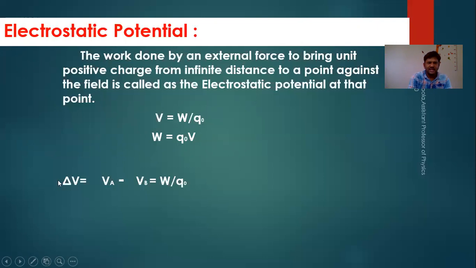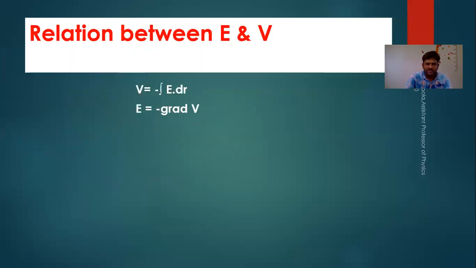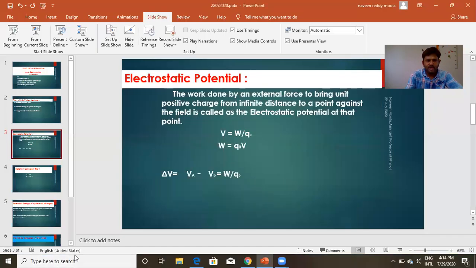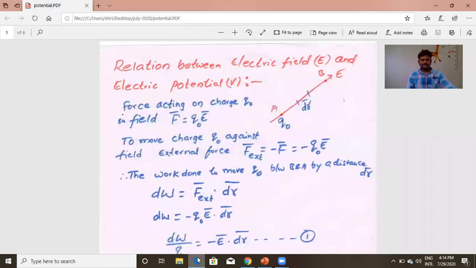We'll see that. And more than electrostatic potential, it is potential difference which has very much physical significance in electricity. That is why we saw potential energy also. Potential difference is nothing but the difference of potentials between two points. At two points, the difference of potential is potential difference. Okay, we'll see the relation between E and V. It is our first topic.